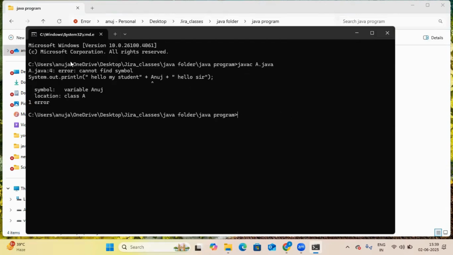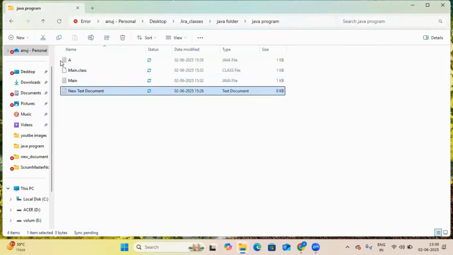So this is a compile time error. If somebody asks what a compile time error is: while compiling, if you get an error, that is a compile time error. This is basically an interview question, generally asked. Whenever you write the code and run the Java code, if you get an error in compilation, those errors are called compile time errors. So we have got our first error, a compile time error.